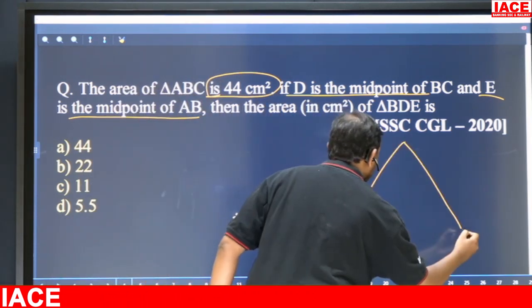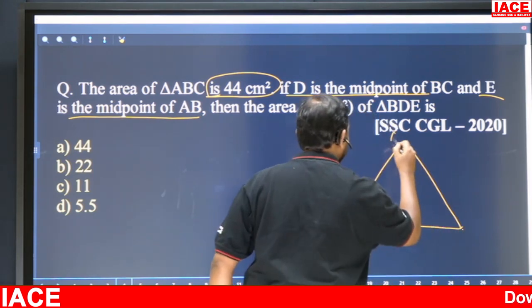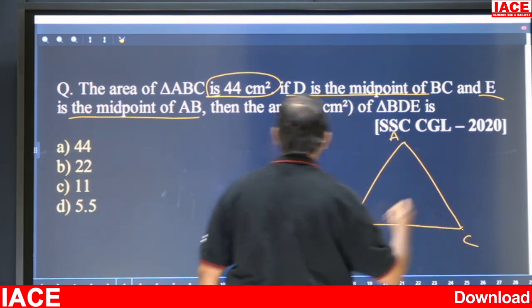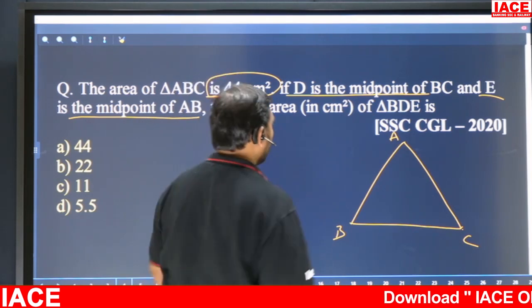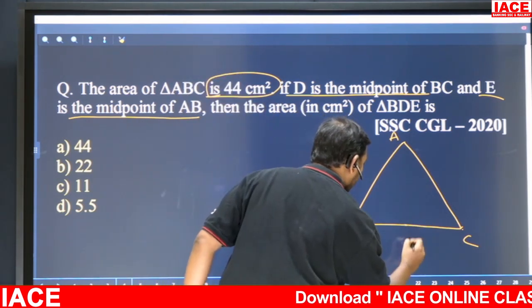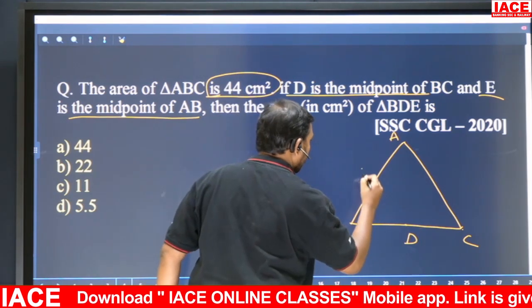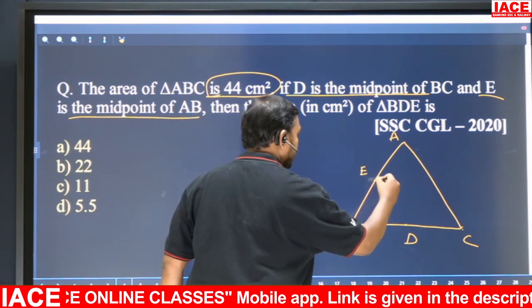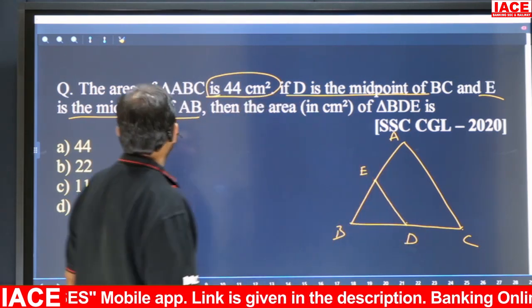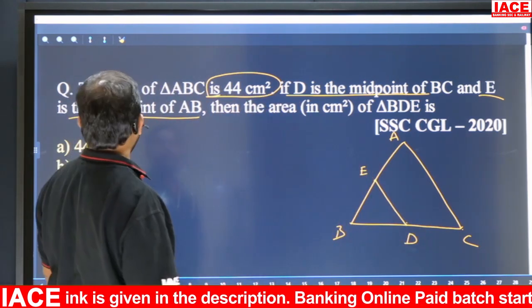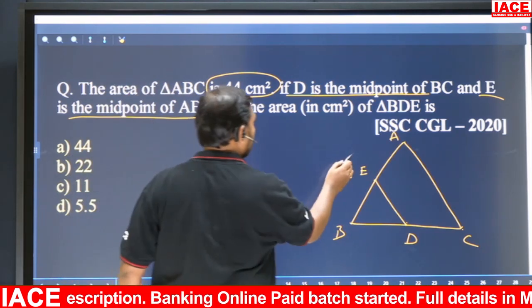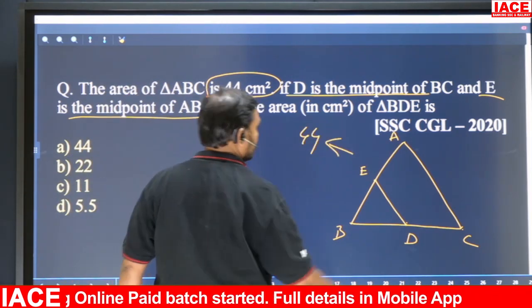That's it. So in triangle ABC, D is the midpoint of BC, and E is the midpoint of AB. Midpoints. Then the area of ABC, the total area, is how much? 44. Then what is the area of BD?